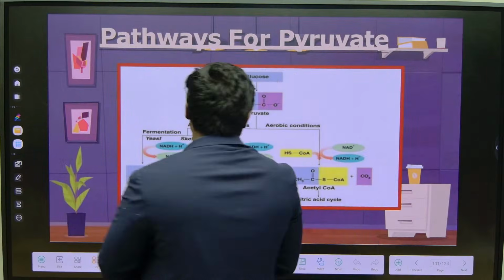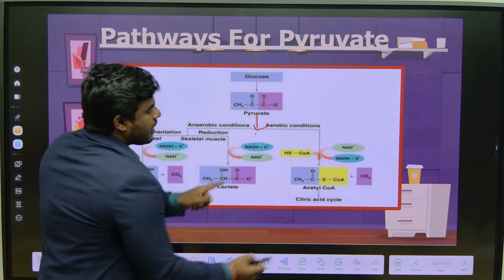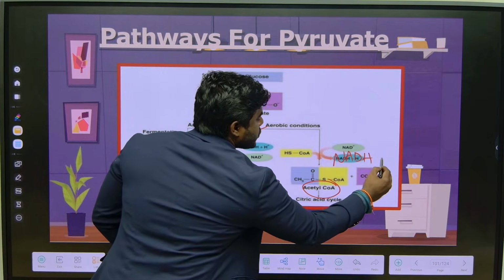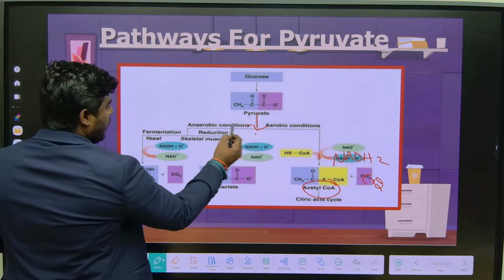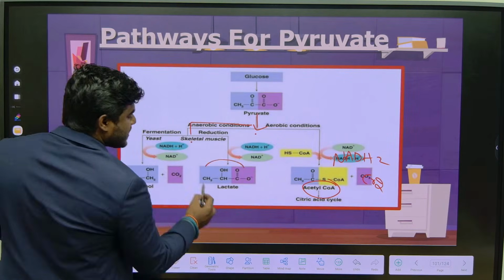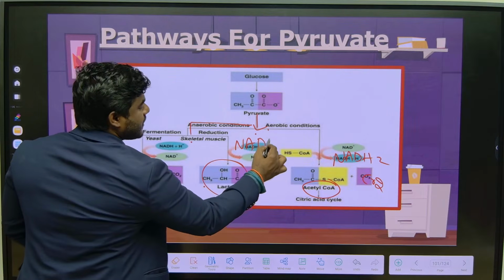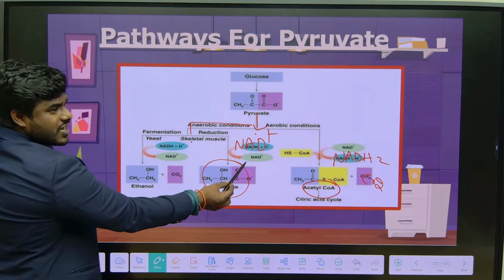So we can observe this picture. Pyruvate in the presence of oxygen is converted into acetyl-CoA, production of NADH2, release of carbon dioxide. Only one reduction. Now under anaerobic condition, in the case of skeletal muscle, it is converted into lactate and it is undergoing oxidation. NADH2 breaks down into NAD+. Is there any release of carbon dioxide?